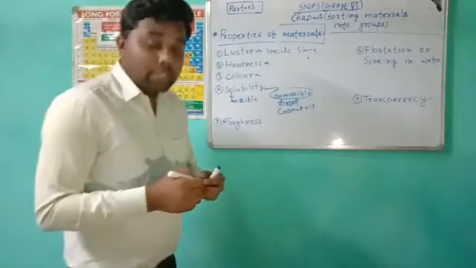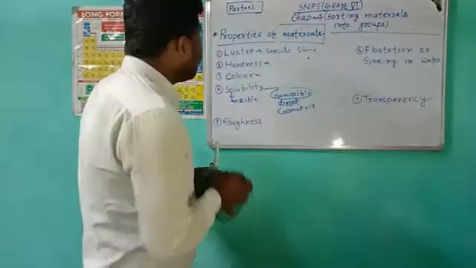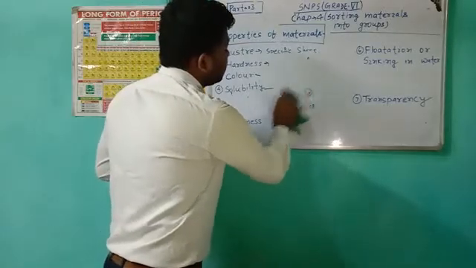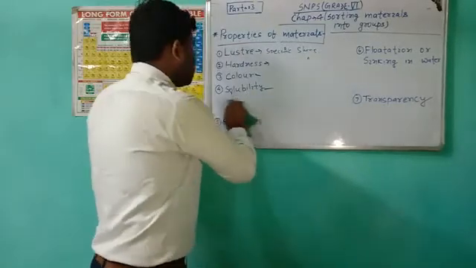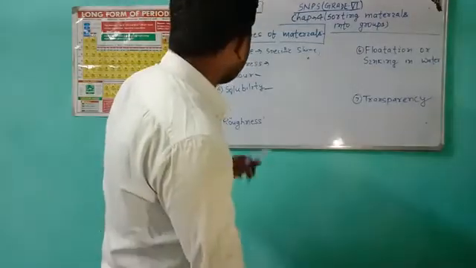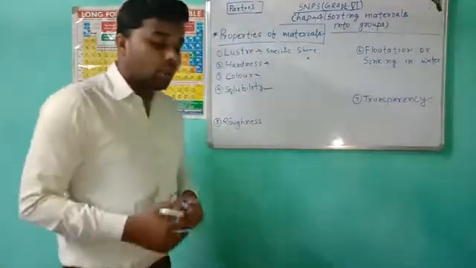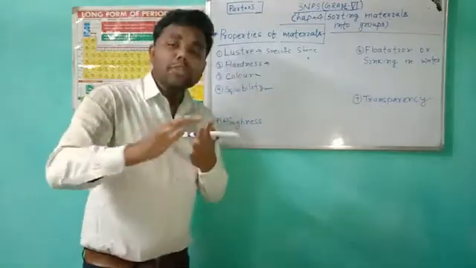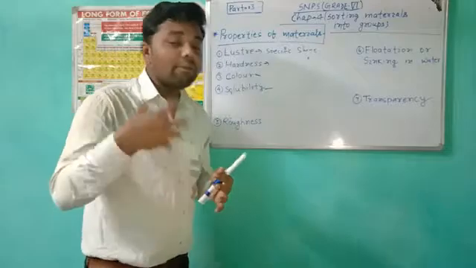Okay, I hope this is clear to you, what miscible and immiscible liquids are. So coming to our next topic, that is roughness. What is the meaning of roughness? The surfaces of some materials are rough.